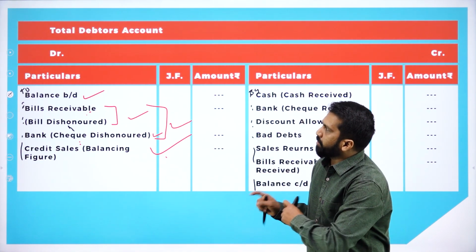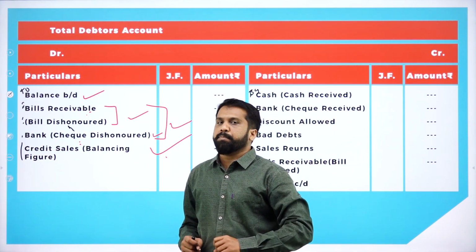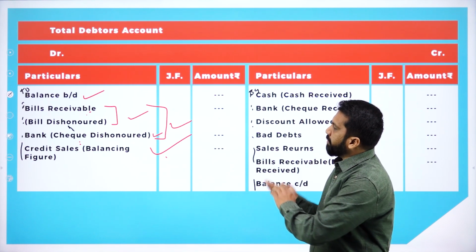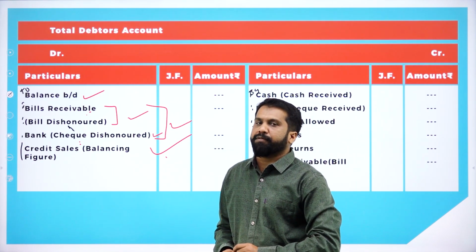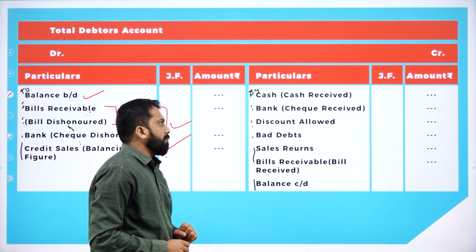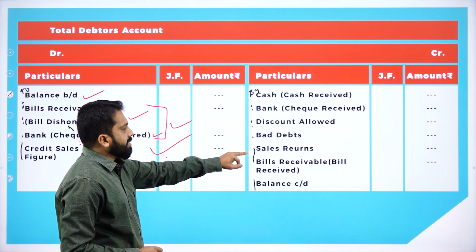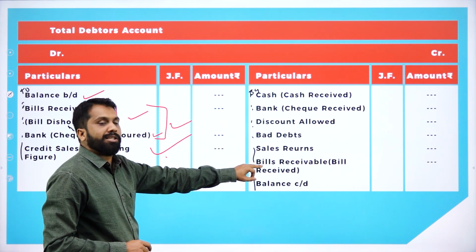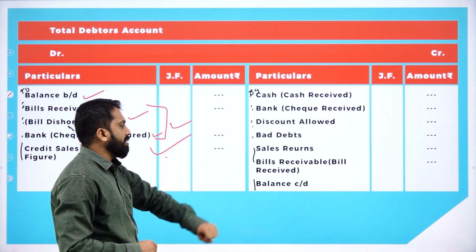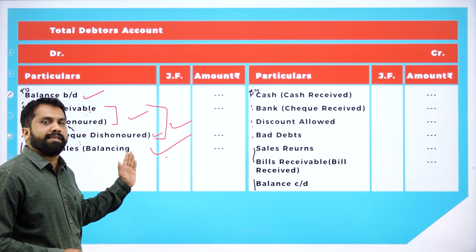Now, so this is your debtors account. As I told you, what is your creditors account? Simple. Whatever we have written here, we have to reverse. So no need of format for that. Why? Because now cash, bank, discount, bad debts, sales return. Sales return will become purchase return. Bills receivable will become bills payable. Balance carried on. So everything will come under debit side.